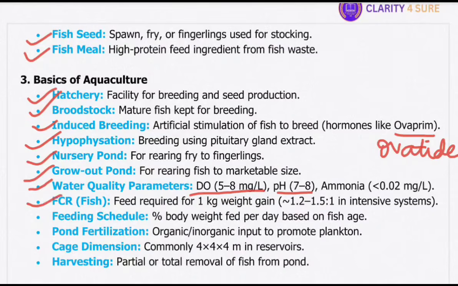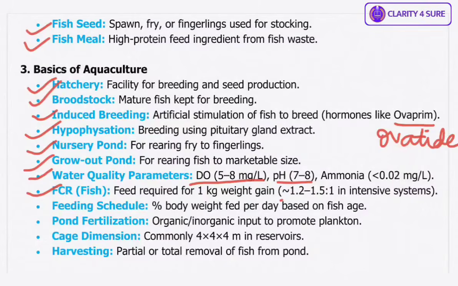Okay, then next we have FCR, that is feed conversion ratio. It tells how efficiently fish convert feed into flesh. For example, an FCR of 1.2 to 1.5 is to 1 means that, suppose we take 1.2, so it means that 1.2 kg feed produces 1 kg of fish weight, indicating high efficiency. So feeding schedule is, fish are fed daily based on their body weight and age. For instance, young fry may get 10% of body weight feed per day, adults around 2 to 3%.